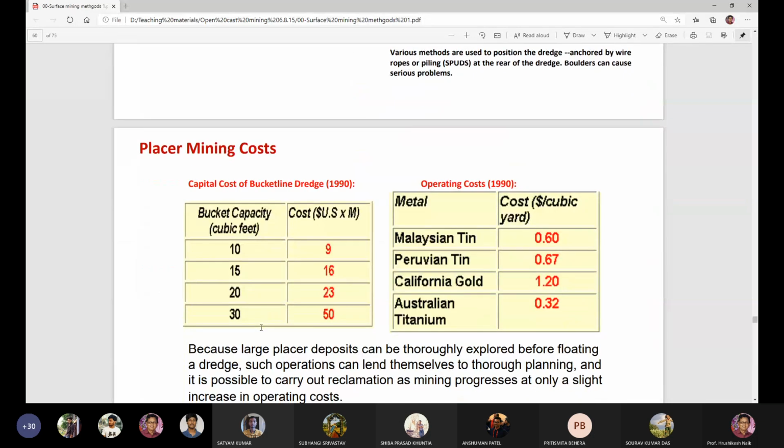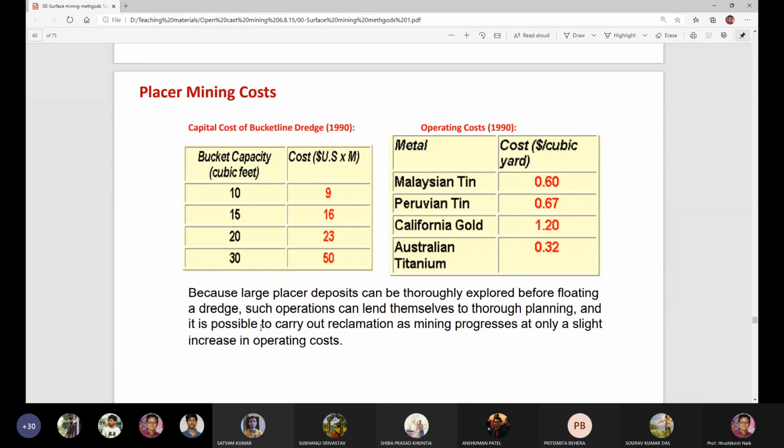So if you see the placer mining costs, the capital cost of bucket line dredges: if the bucket capacity is 10 cubic feet, the cost will be 9 million US dollars. If the bucket capacity is 15 cubic feet, the cost will be 16 million US dollars.